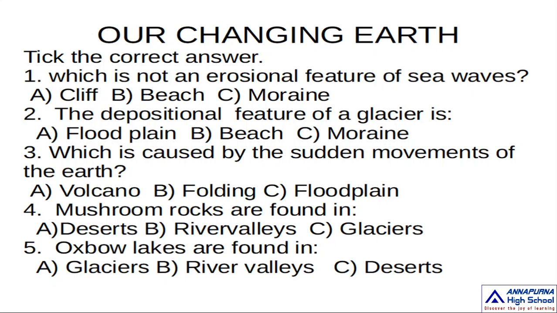Next, oxbow lakes are found in river valleys. In river valleys, oxbow lakes are the cutoff of a meander loop. So, oxbow lakes are found in river valleys.